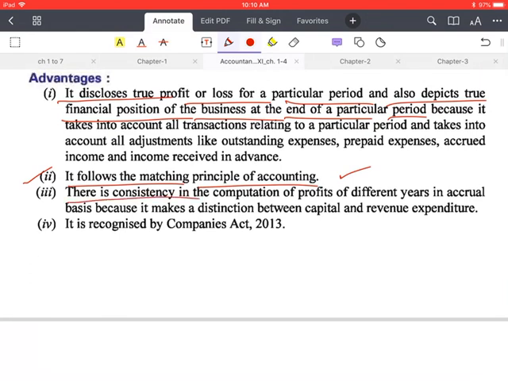There is consistency in computation of profits of different years in accrual basis, because it makes a distinction between capital and revenue expenditure. So we can also compare our accounts with the previous year's accounts, or we can also compare our accounts with the other organizations. Next, it is recognized by Companies Act 2013. So the company law has given its recognition.